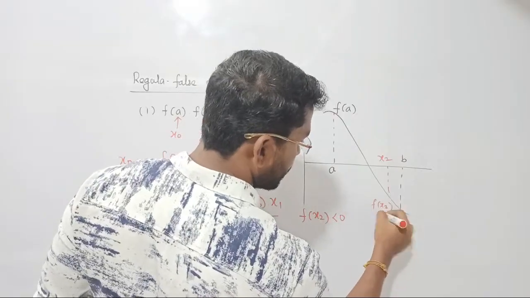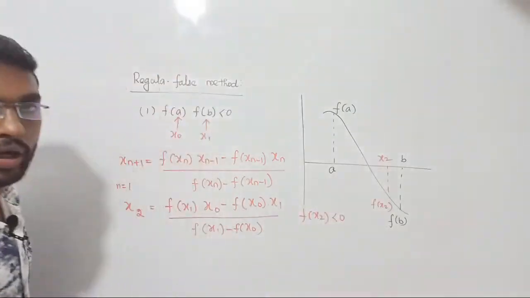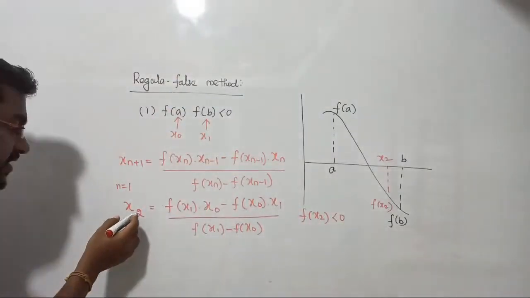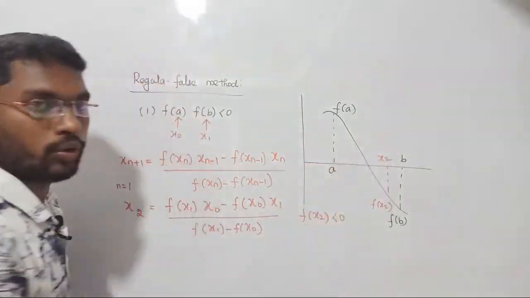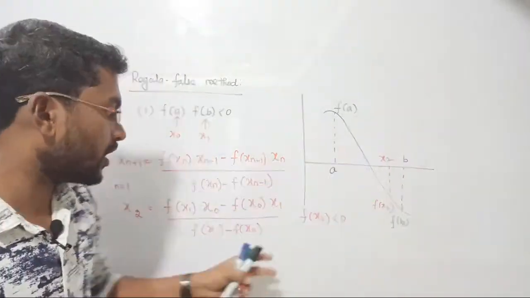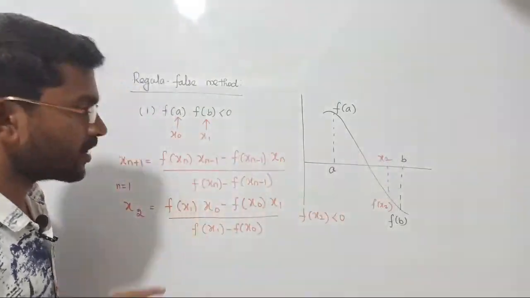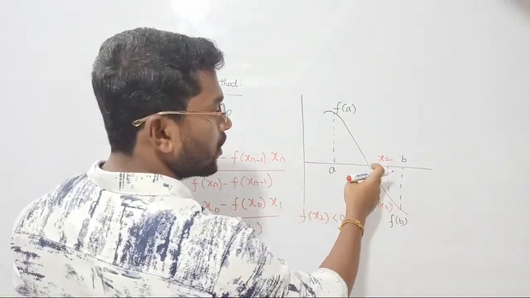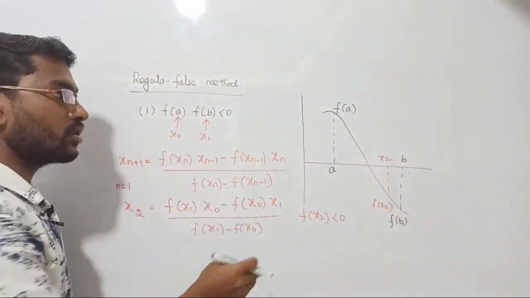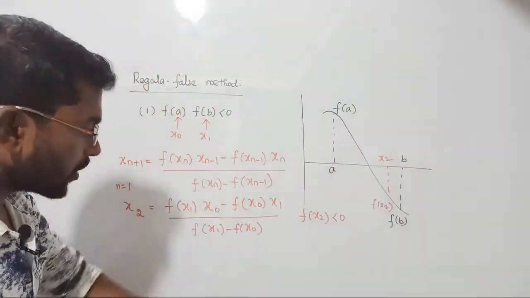Let me consider f of x2. That's all. Now, by using these two new roots, you are supposed to repeat the same procedure. To find the next roots, you follow these two again. Find out the next root, check that root again. If it is less than 0, then remove the earlier root that was also negative. If it is greater than 0, remove the earlier root that was positive. Clear? So the procedure will remain the same.